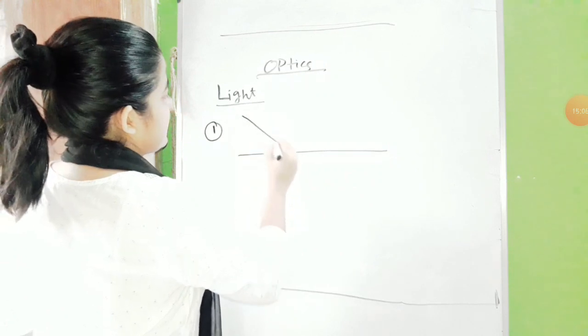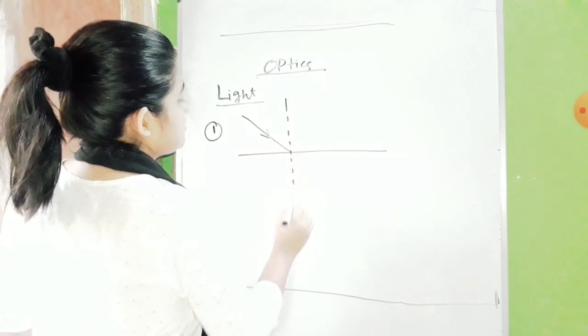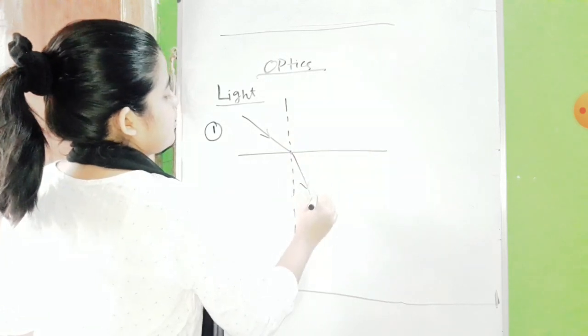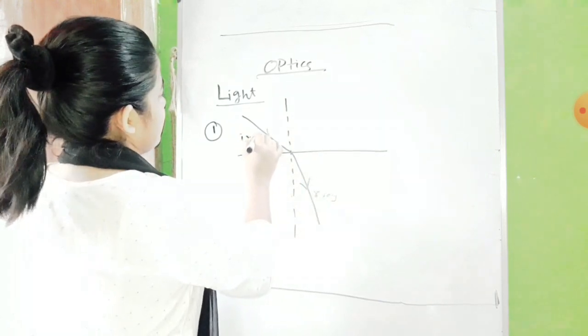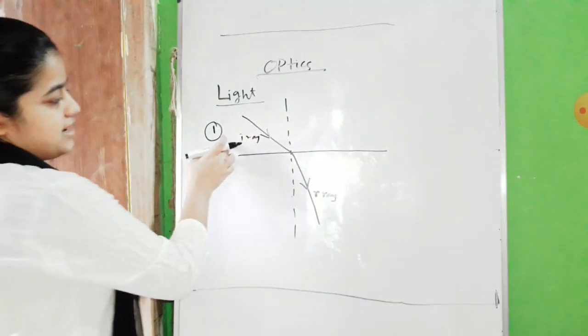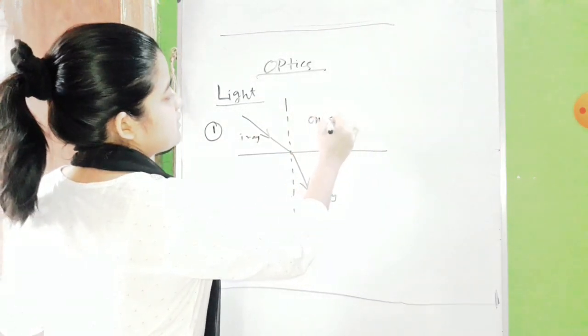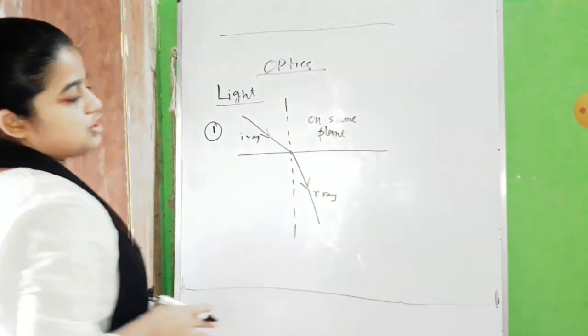Refracting surface, this is the incident ray, and this is your normal, and this is your refracted ray. Then the incident ray, refracted ray and normal will all lie on the same plane. That is our first law.